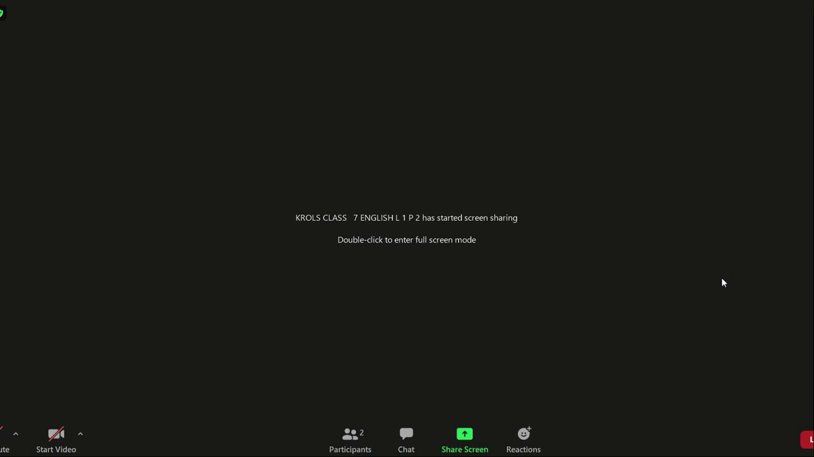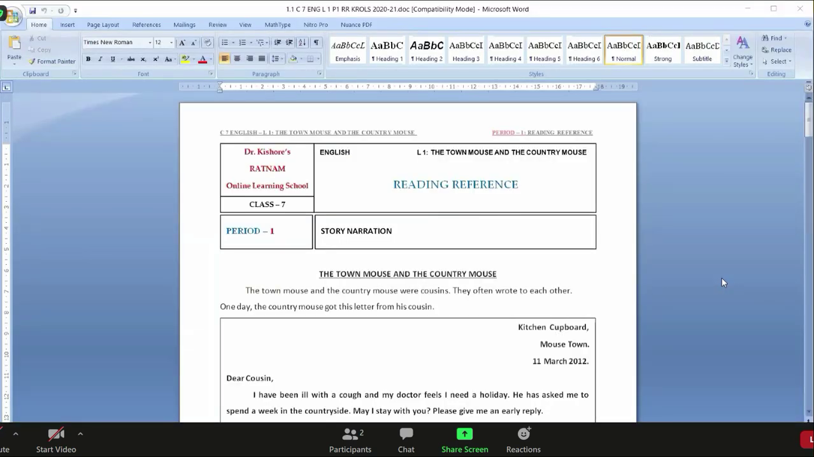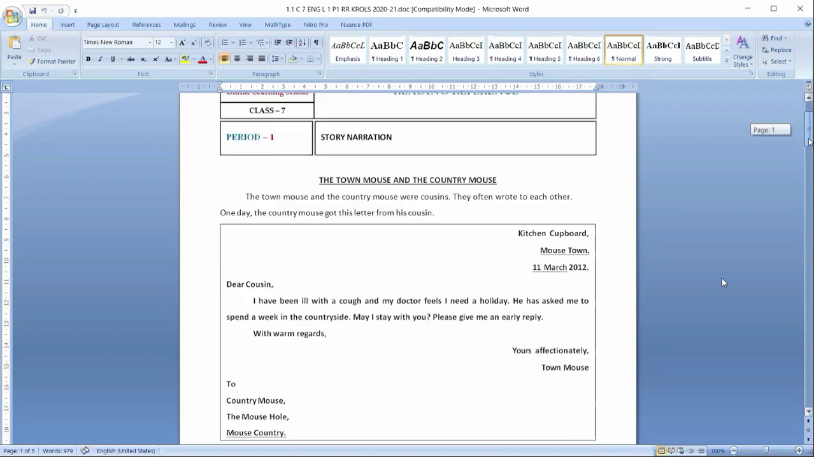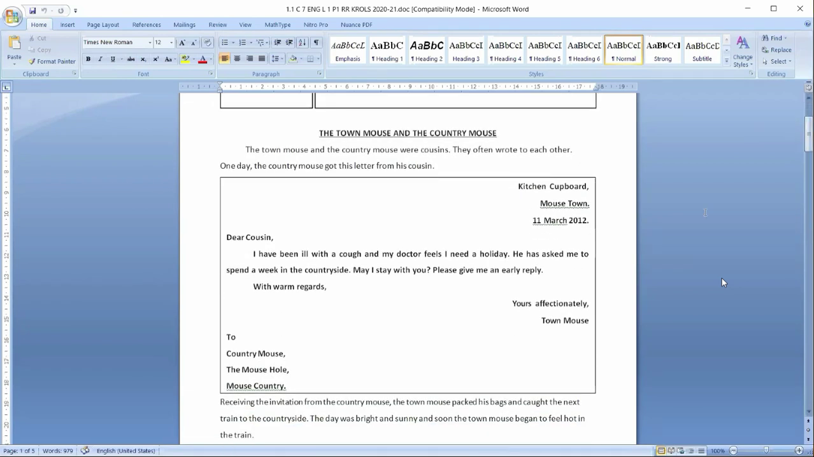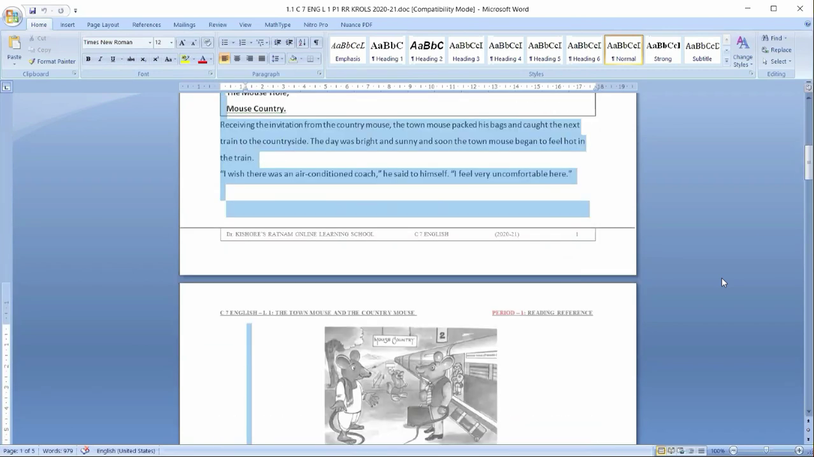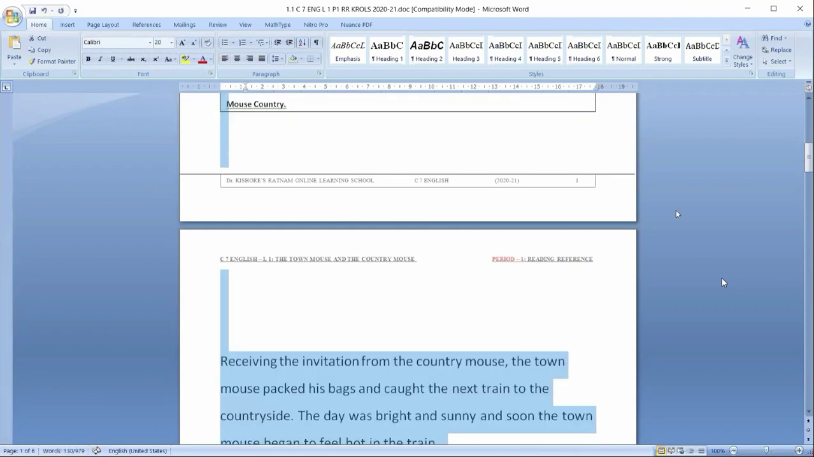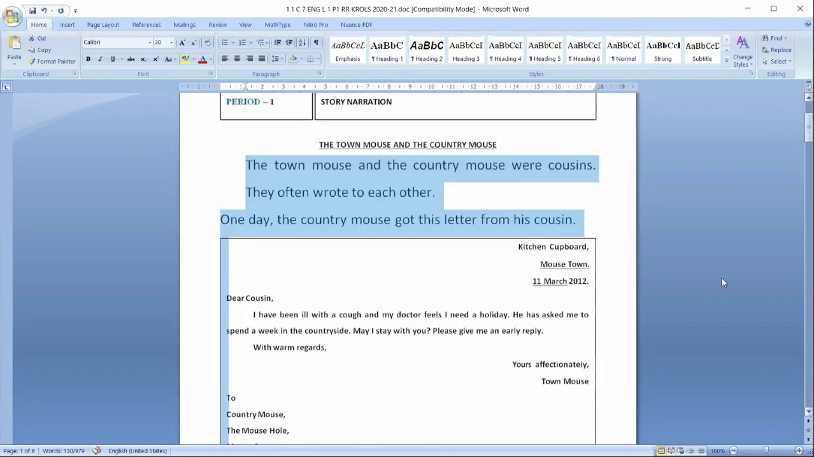I'll read out the first paragraph. All of you observe. The town mouse and the country mouse. Country means village. Town mouse means a mouse from town. Your lesson starts with a letter. Let us read the letter first. Who wrote the letter? To whom?